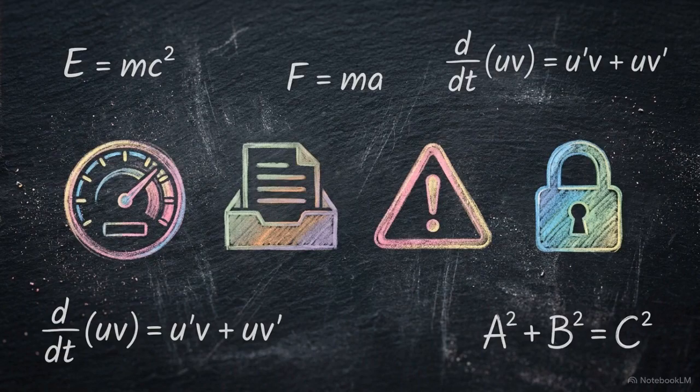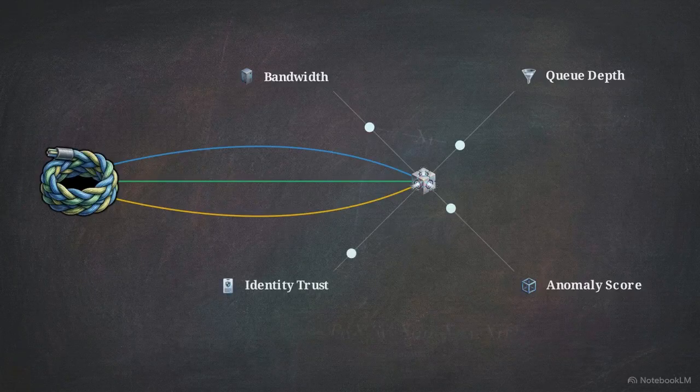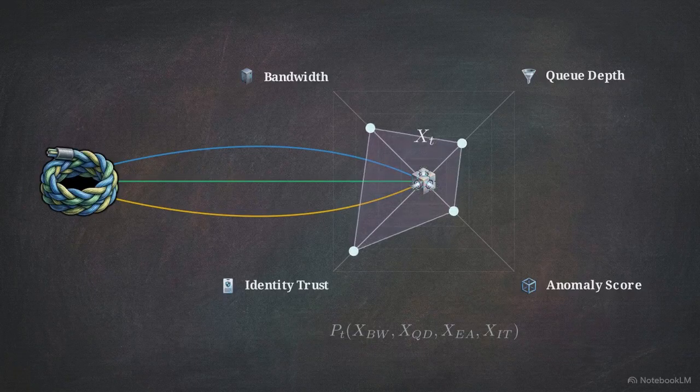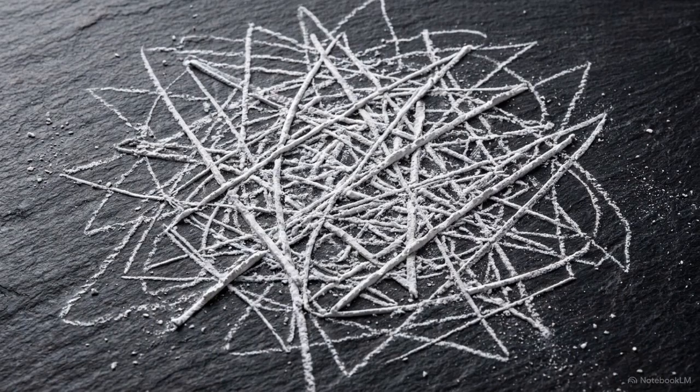The first requirement for taking control of this infrastructure is accurately representing its joint operational state. We have to map bandwidth, queue depth, endpoint anomaly scores, and identity trust, all simultaneously, without losing the relationships between them. Attempting to map all these variables together creates the curse of dimensionality.